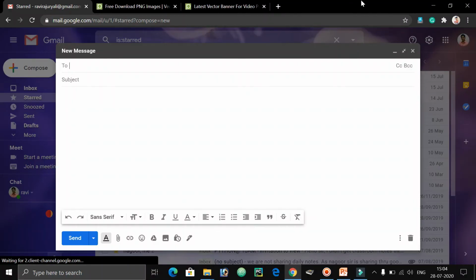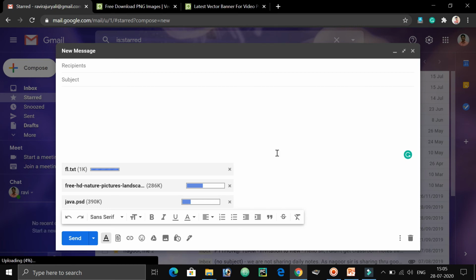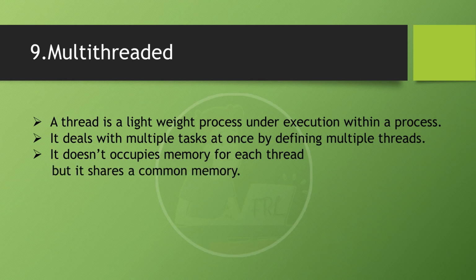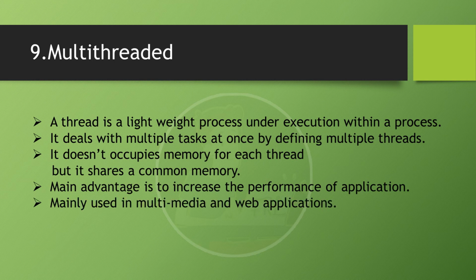For example, while sending mails, sometimes we have to attach some files. Each attachment is one thread. At a time, 3 attachments are uploading here. This is the best example of multi-threading. It doesn't occupy memory for each thread, but shares common memory. The main advantage is to increase the performance of the application. Mainly this multi-threading concept is used in multimedia and web applications.